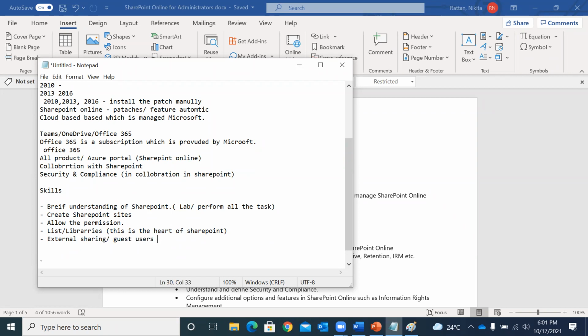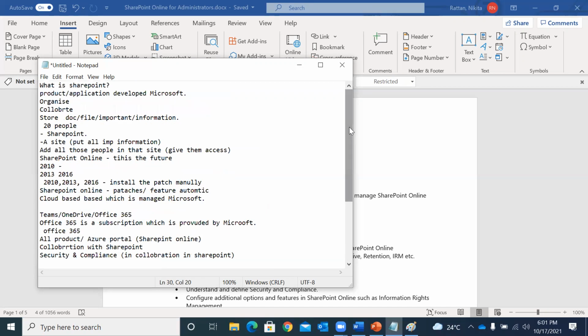A little information about it, of course we are going to study it briefly. External sharing means, for example, you are working in an organization, and as in the first example I gave you, you have a team of 20 people and you want to share your documents in one particular place with all those 20 people.